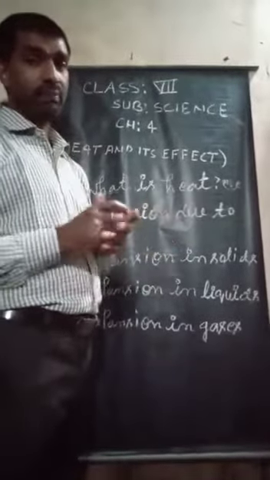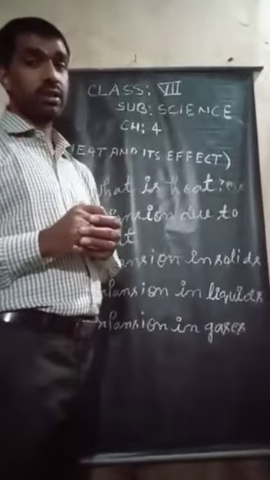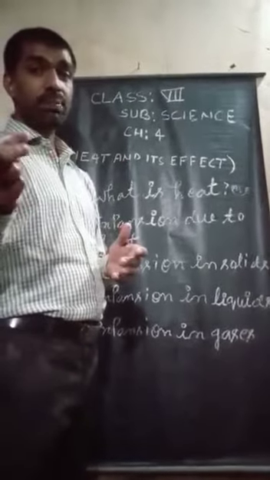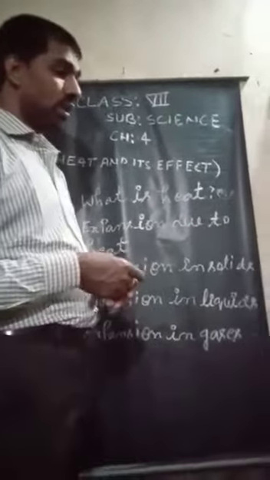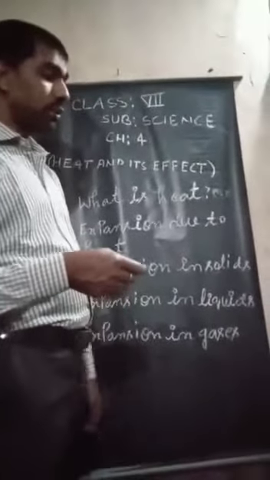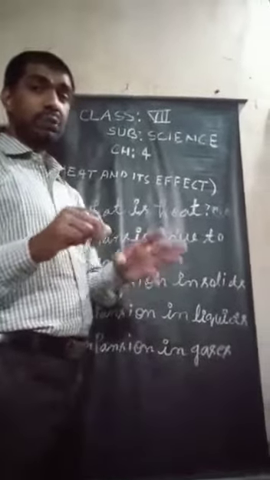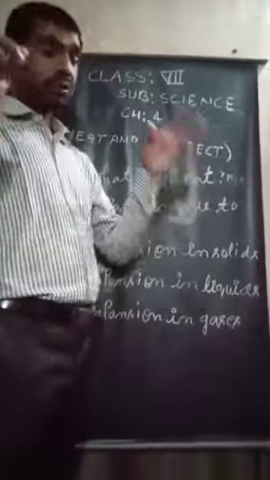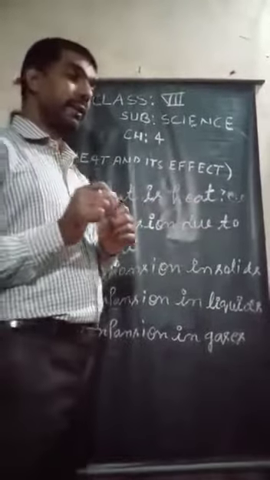That means solids expand less and liquids expand more. The thermometer uses the principle that liquid expands due to heat.